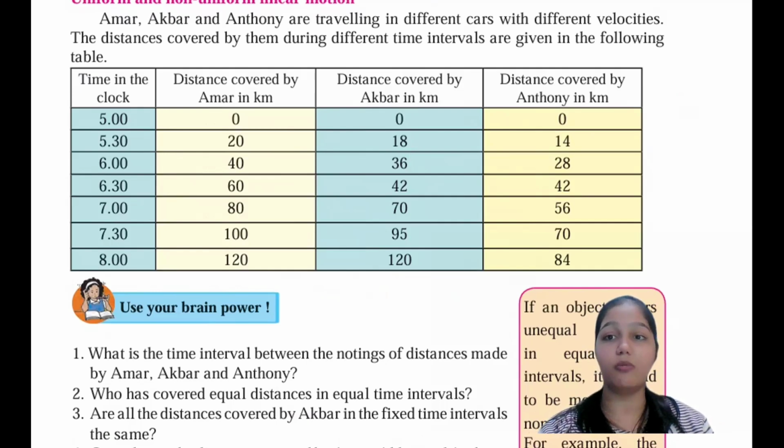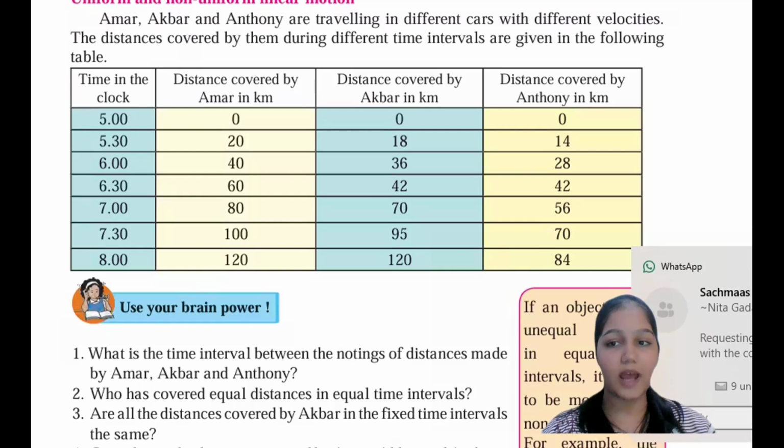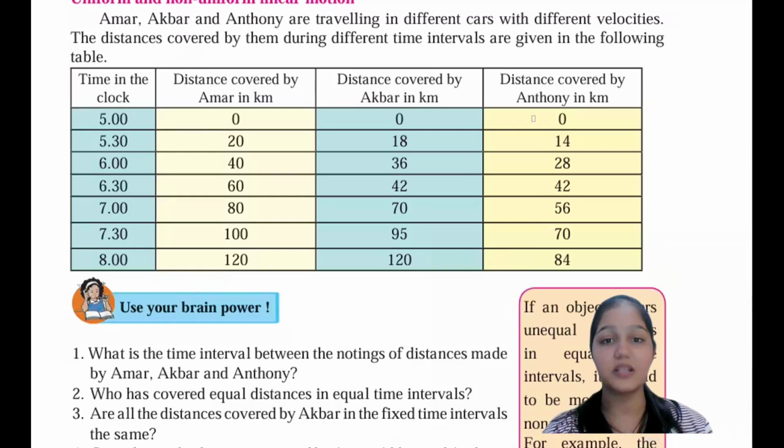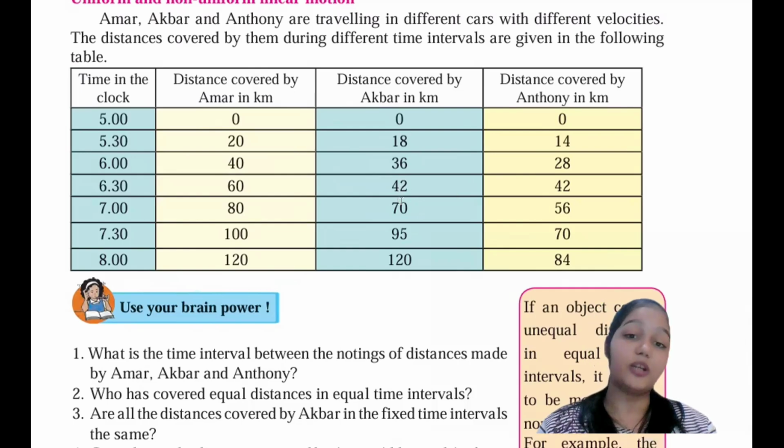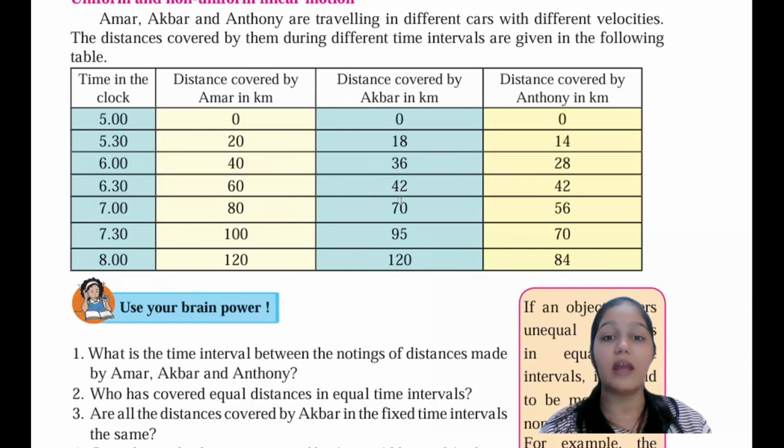Okay, so here what happens is Akbar's distance that he covered was 120 kilometers, but he had differences: 18 to 36, that is having an 18 km gap. 36 to 42, that is only having a 6 km gap. 42 to 70 is having a lot of gap. 70 to 95 is also having a huge gap, and 95 to 120 is also having a huge gap.